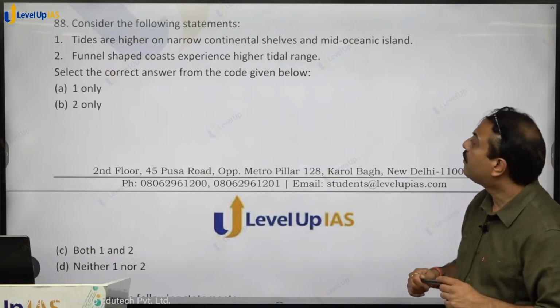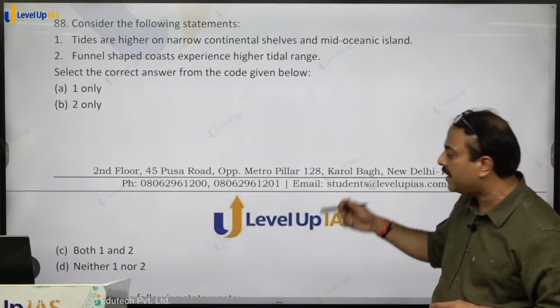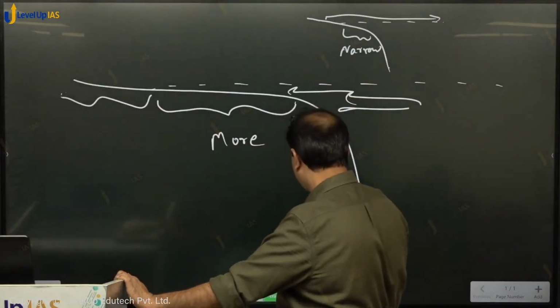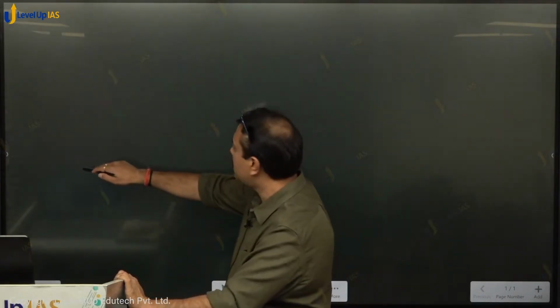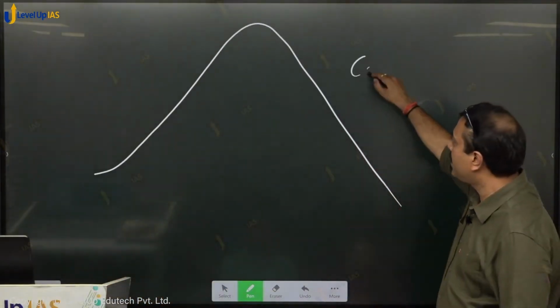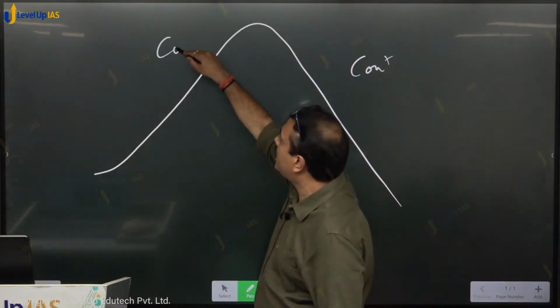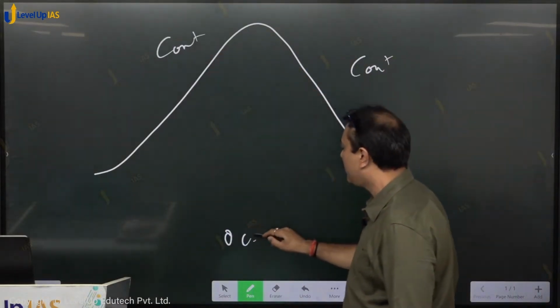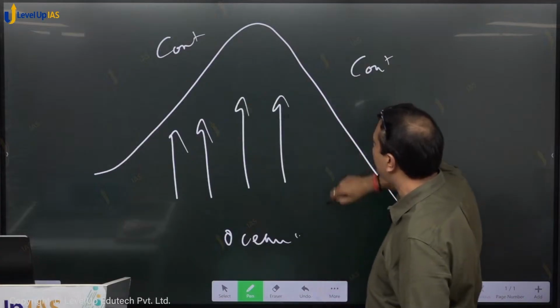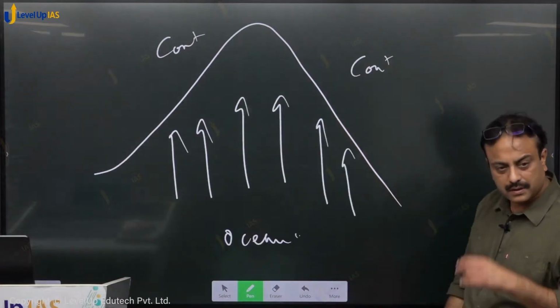Clear on that? Funnel-shaped coast experience higher tidal range. Funnel-shaped coast. We are having a coast in this particular shape. Here you are having the continent, and here you are having the ocean. And the high tide is coming. Water is approaching the coastal land, right?